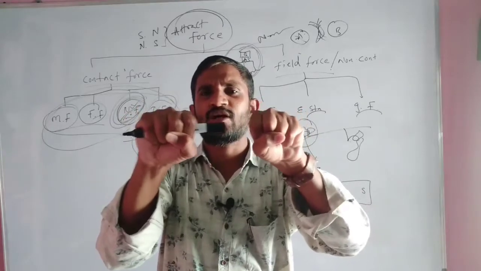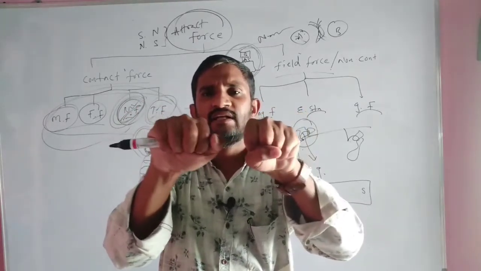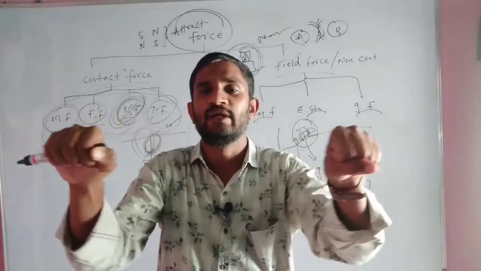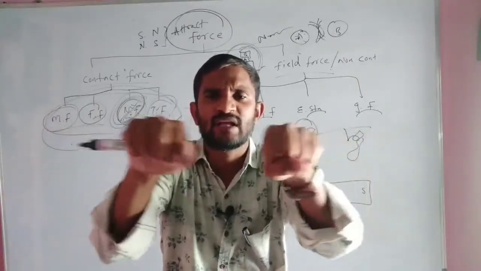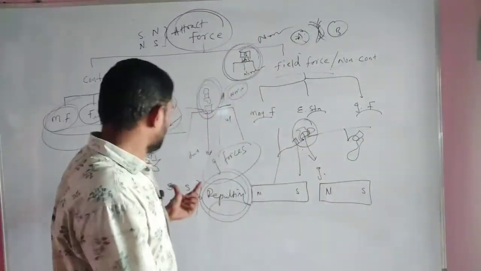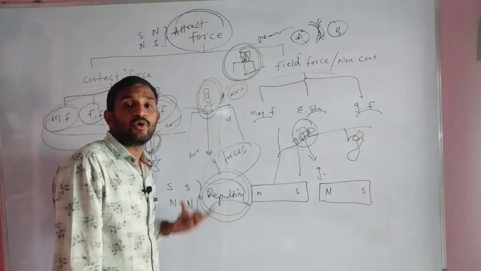Is there any chance to come very near? There is no chance to come very near. It will move away like this only. Again you have to try to keep them very near. There is no chance to come because they are the same poles of the magnet.